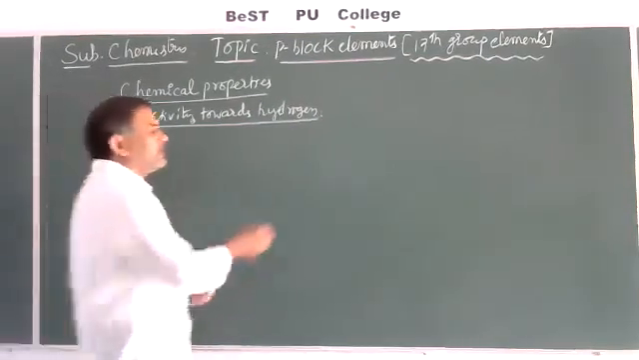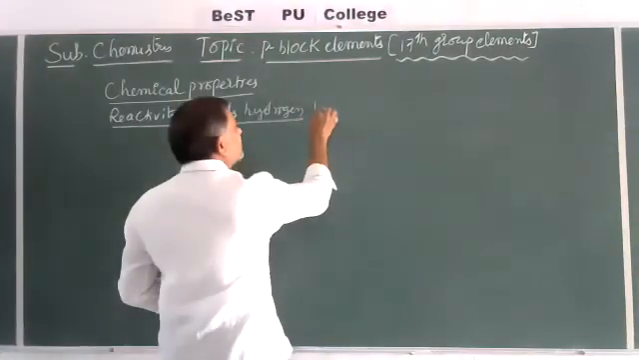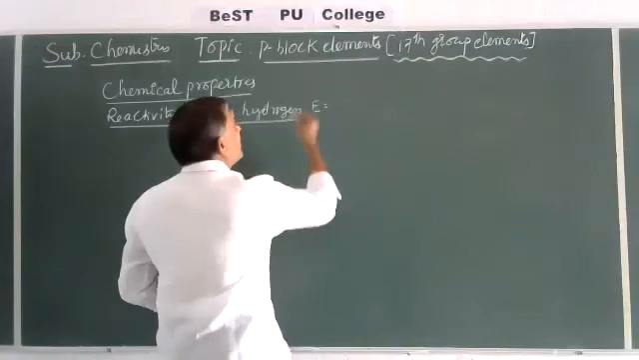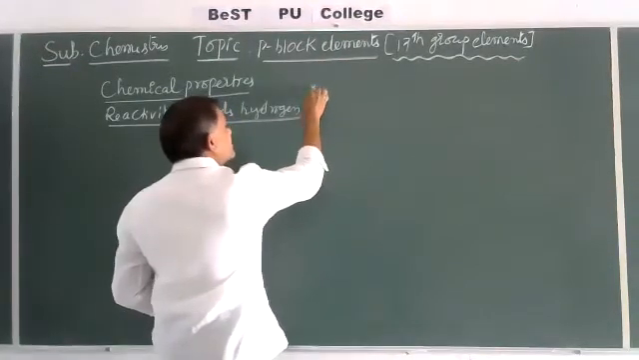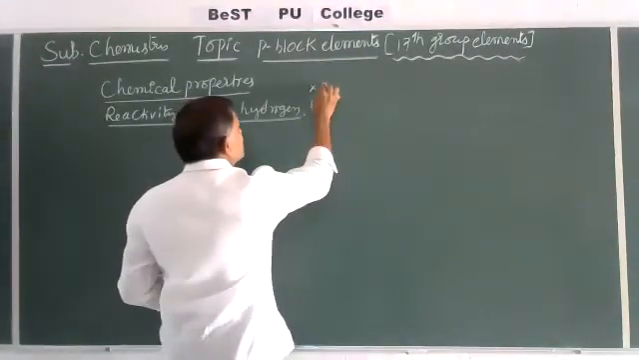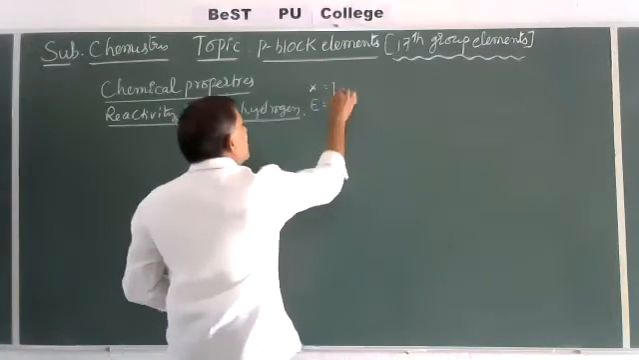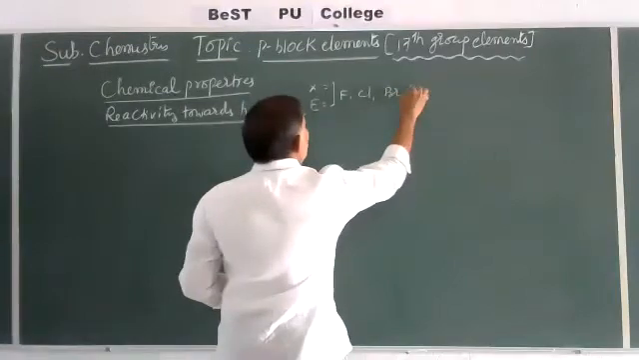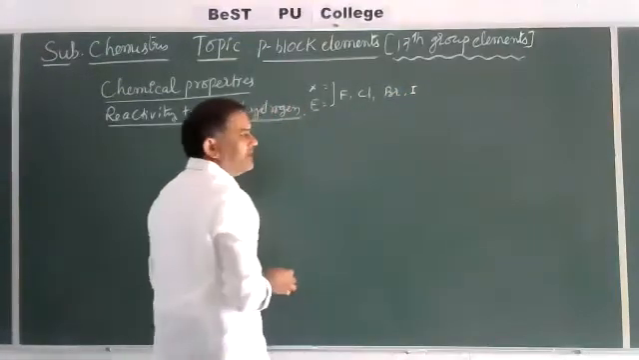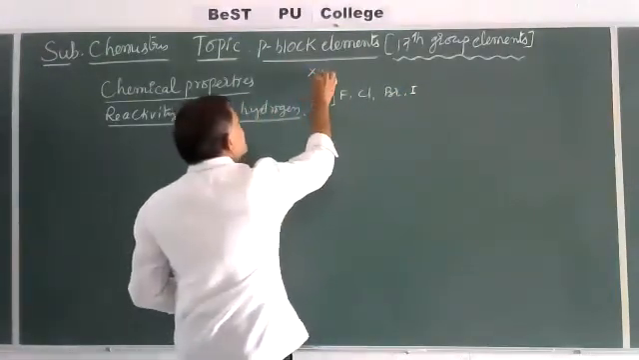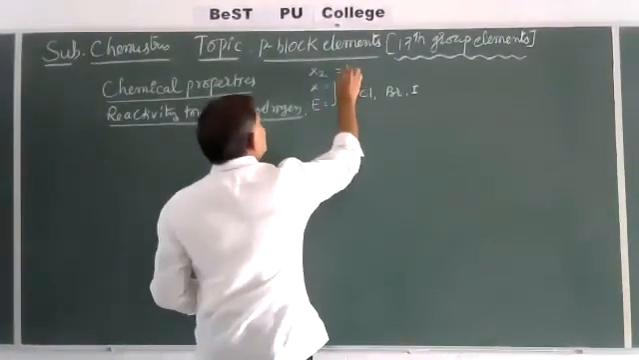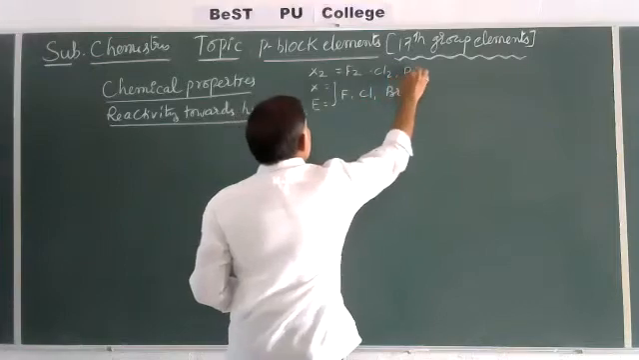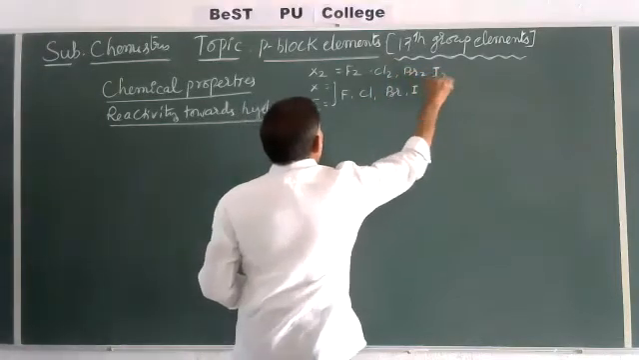Here, the elements of the 17th group are denoted by X. They are fluorine, chlorine, bromine, and iodine. Astatine is a radioactive element. In molecular state, X2 equals F2, Cl2, Br2, and I2, the iodine molecule.